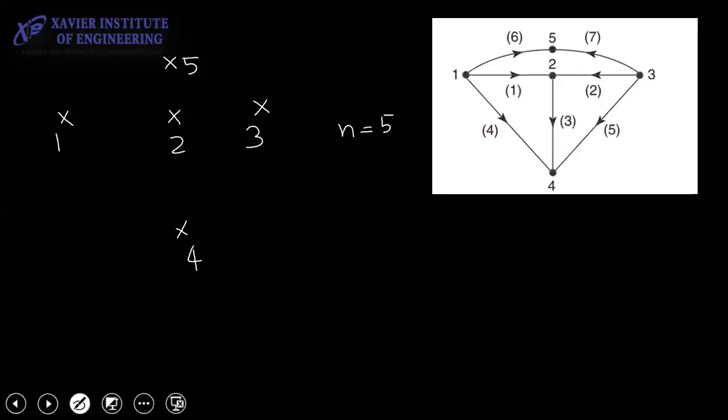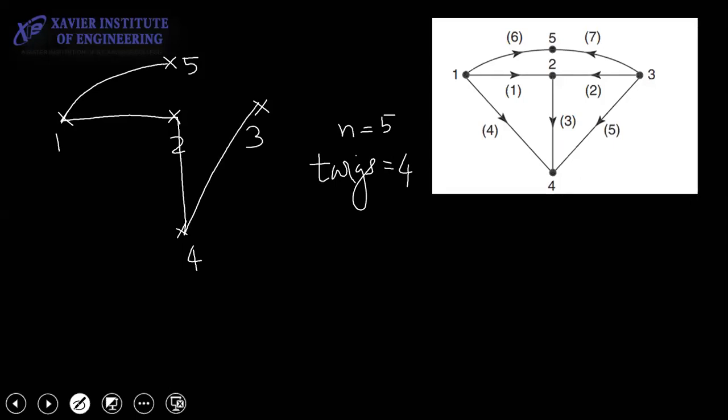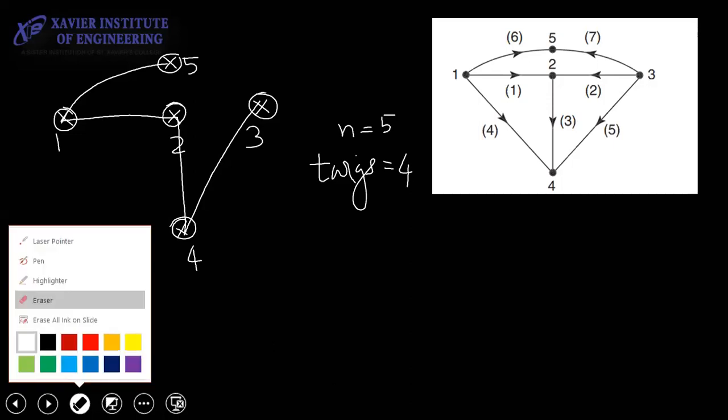So they are not called branches. From now onwards, they will be called twigs. So these twigs will be 4. Now how am I going to draw it? Say I draw it like this. 1, 2, 3, 4. Are you getting this? So this is a tree. The condition for drawing a tree is it must connect all the nodes. You cannot draw something like this and leave the fifth one around. This would be wrong. It has to connect all the nodes.